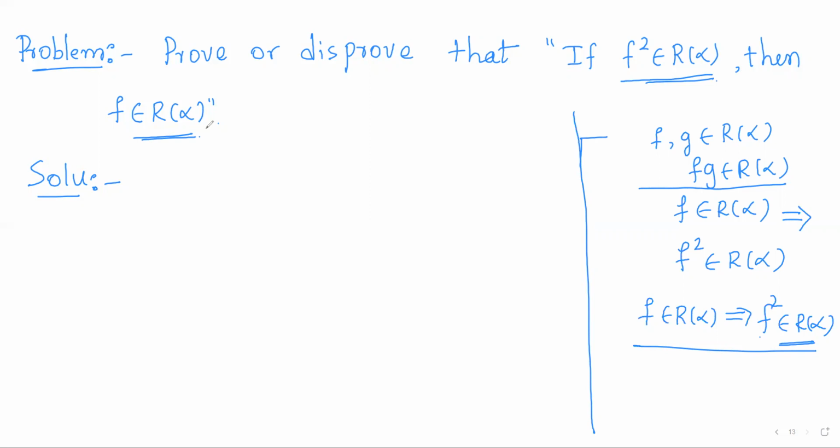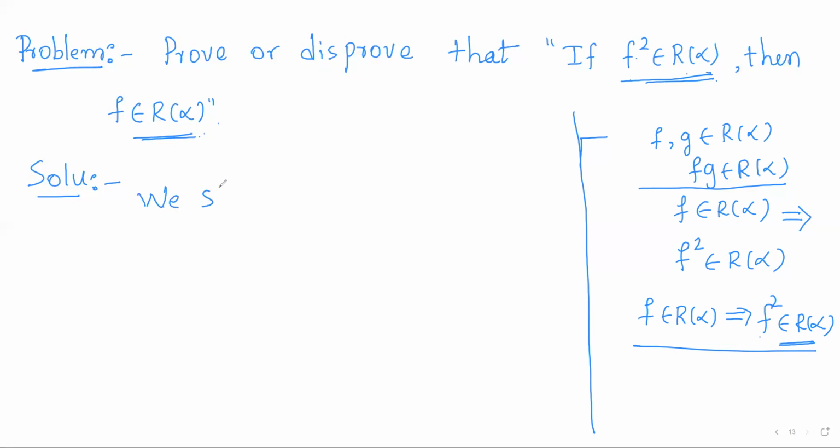If it is true in general, we have to prove it as a theorem. If it is not true, we just have to give a counterexample to show that even if f square is a Riemann-Stieltjes integrable function, f is not. And now we will disprove this result. That is, f square is Riemann-Stieltjes integrable will not imply f is Riemann-Stieltjes integrable.